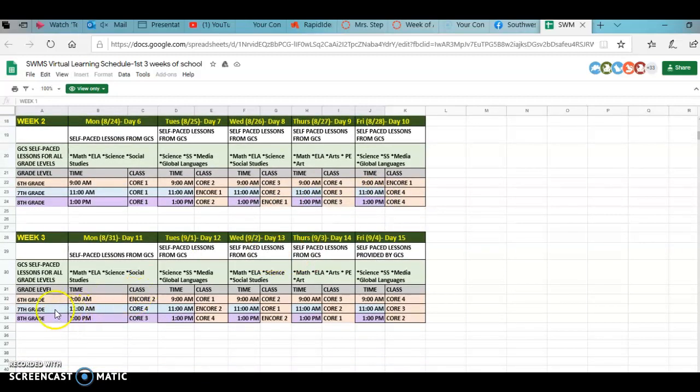Then again, here we go. 8th grade, Core 3 is on Monday the 31st. Core 4 is on the day 12. Then you have Encore 2 on this day. Then you have Core 1 on Thursday the 3rd, and you have Core 2.